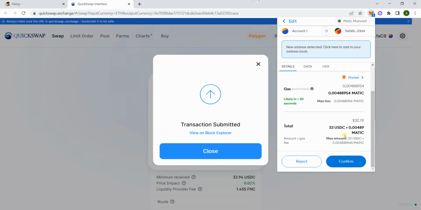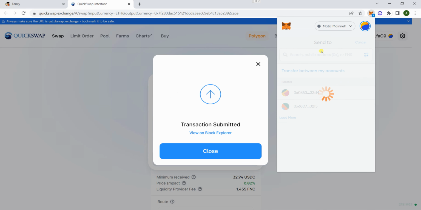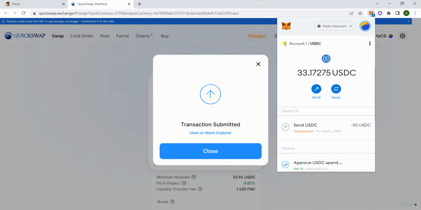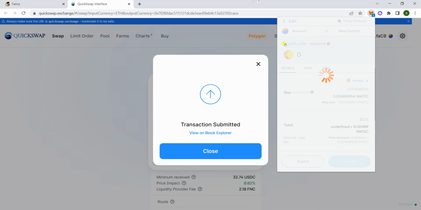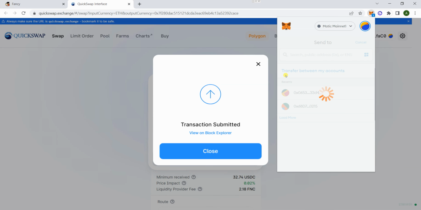I'm not gonna send mine because I'm actually gonna buy some more FNC so I can read. But yeah, so just send it to your Binance or other Metamask, and then withdraw it from there.